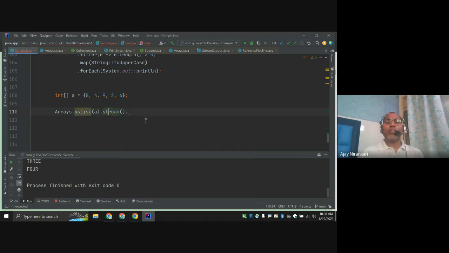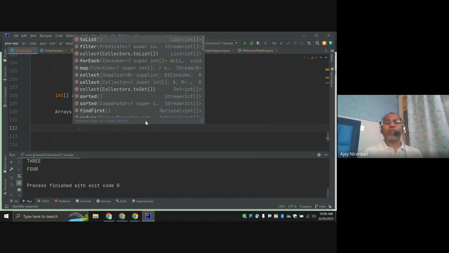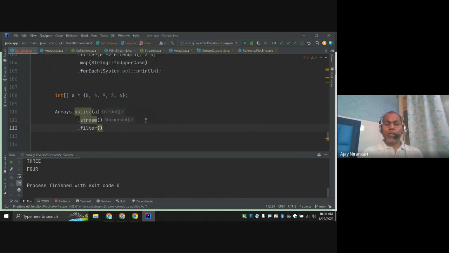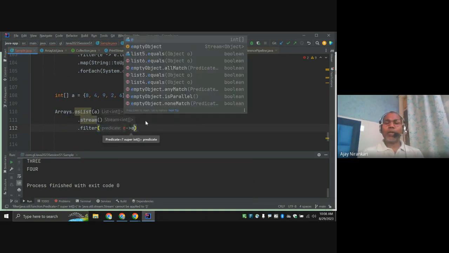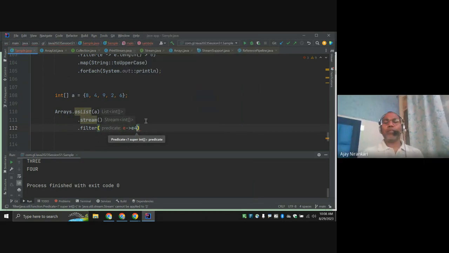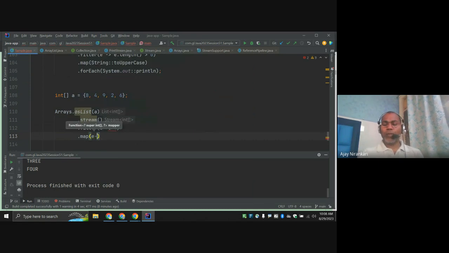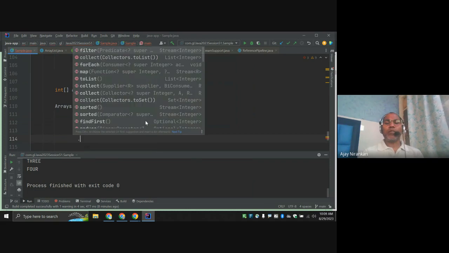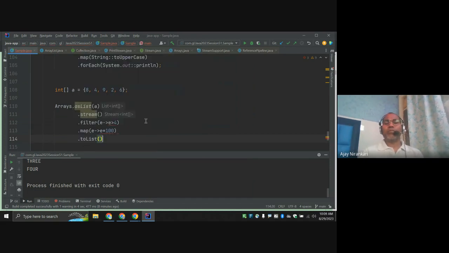So this is asList, then stream, and after that, let's say I want to filter the elements greater than 4, and then map. Let's multiply each element by 100, and after that I want to collect to a list, or I want to print them, whatever you want.